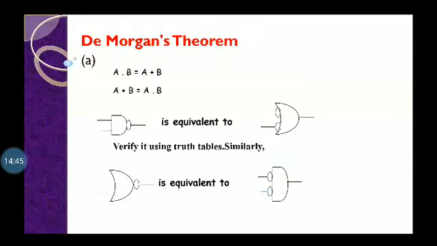Now De Morgan's theorem we can use for NAND and NOR. So the equivalent gate is here. We can see that both A into B whole bar equals A bar plus B bar, and A plus B whole bar equals A bar into B bar. These are the two theorems.